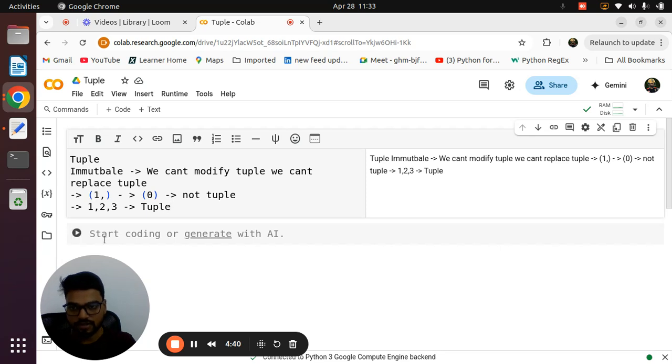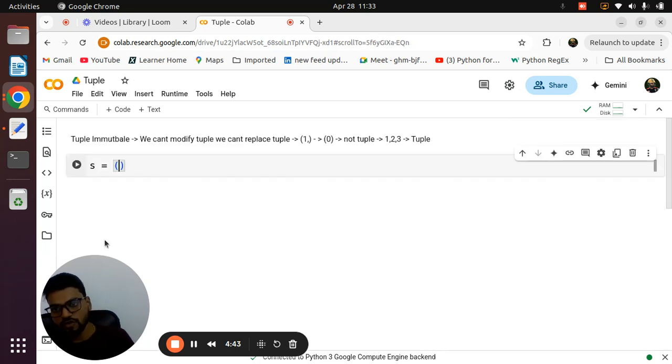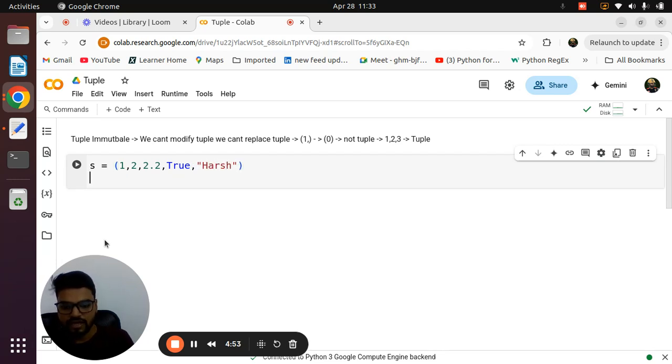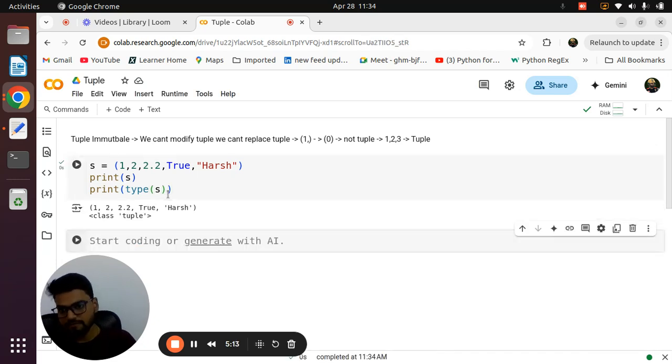Okay, now without wasting time, we can create one tuple. This is similar, so we can put each and every data type inside that. So this is also a collection of multiple data types. Okay, and you already know how to check that. We need to use the type function to check the data structure or data type of your tuple. Okay, and you can press simply shift enter, it will run. So this is basically called a tuple. Why? Because it is in a round bracket.